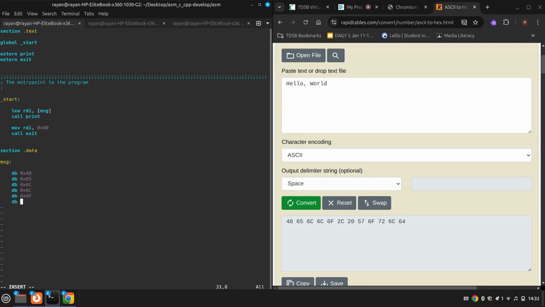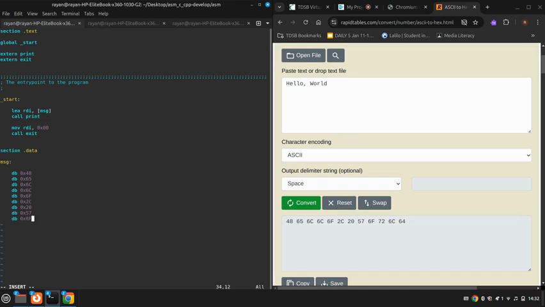Then we have 0x2c. Next we have 0x20. Then we have 0x57. Then we have 0x6f.